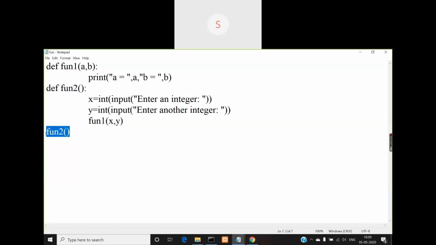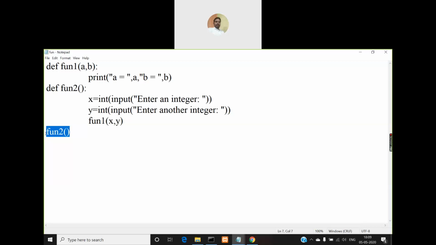But there will be some situations where you will define a function with one or two parameters, but you may want to call it without any parameters or by passing more than the mentioned parameters during definition. C will not allow you. When you create a function in C language, if you define that function with only two parameters and both are of type integer, then you must call that function by passing only two integer parameters.